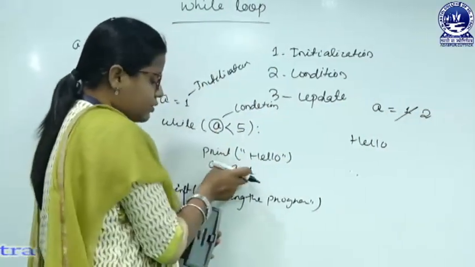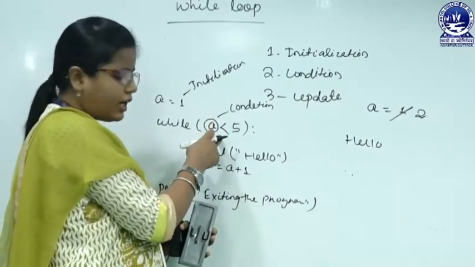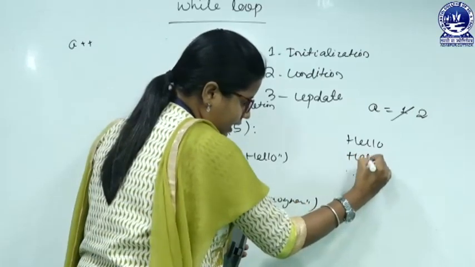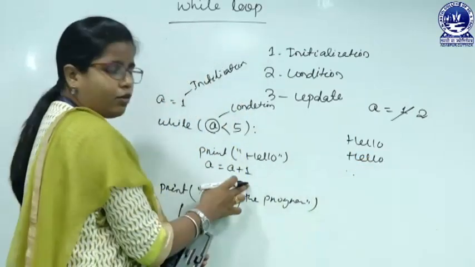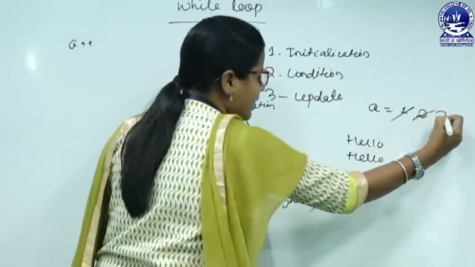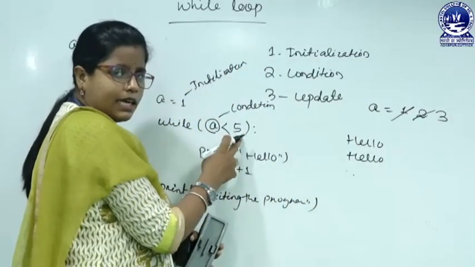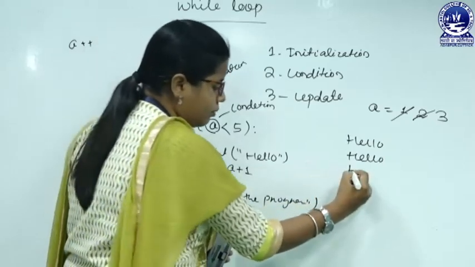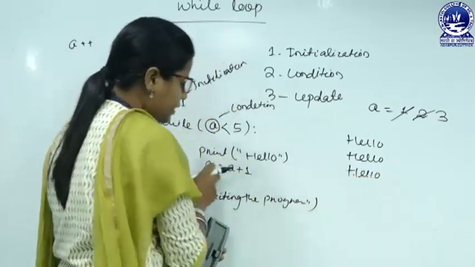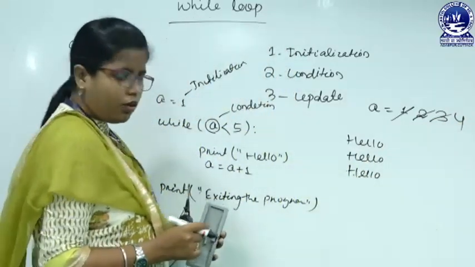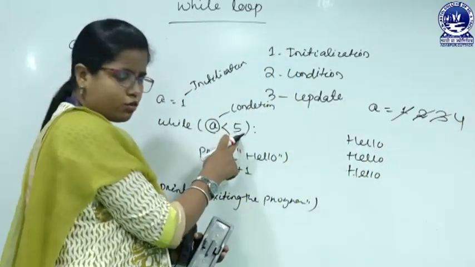So, next we have to check the condition again, 2 less than 5, true, then what will be printed? Hello will be printed. Then a equals to a plus 1, 2 will get modified and 3 will be stored at a. Then 3 less than 5, true. Then again print hello. A equals to what? 3 will get modified and it will be 4. 4 less than 5, true.